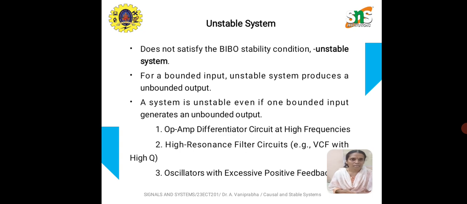A system is unstable if a bounded input generates an unbounded output, right? Some examples of unstable systems are operational amplifier differentiator circuit at higher frequencies, high resonance circuits, oscillators with excessive feedback, and transistor circuit with no stability.